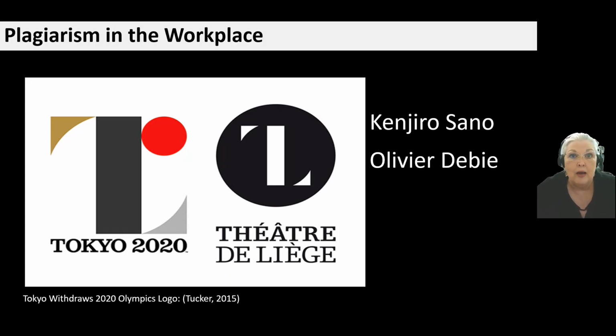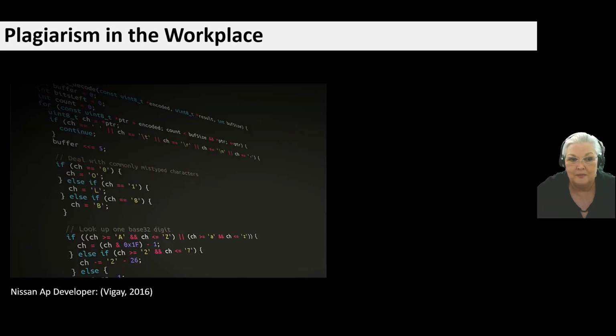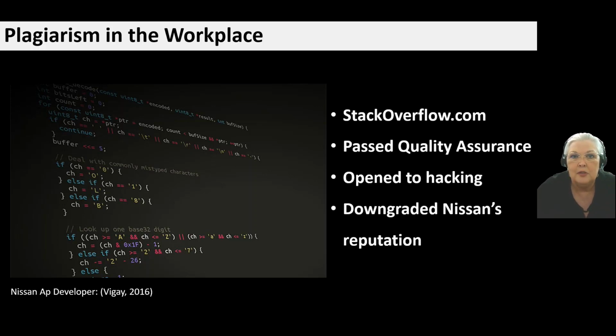And the committee was already under pressure because they had overextended their budgets. So here's an example of an app that Nissan developed. The developers that wrote the code copied part of the code for this app from Stack Overflow, which you can do, but they did not cite it.